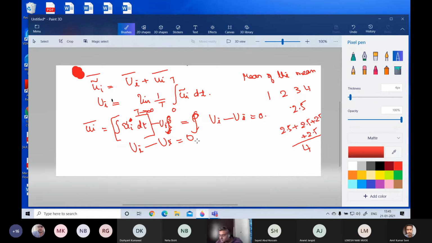I hope that is clear. That is what it is. So mean of the fluctuating is 0. That comes again many times. Like if you have any quantity, this will be 0, whatever it is. If t is the fluctuating, this is 0. Mean of that fluctuating is always 0. So like this, it comes to the same, and then you get all this. Is this clear, or should I do this again? I can do this again if you want.